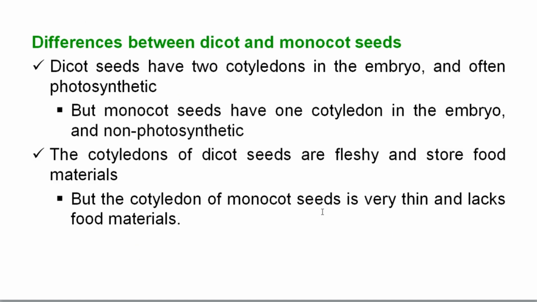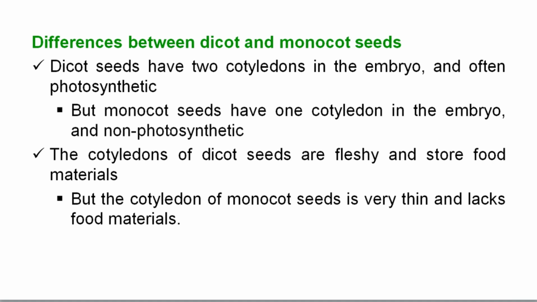What is the difference between dicot and monocot seeds? Let us discuss that. Dicot seeds have two cotyledons in the embryo, and these cotyledons are often photosynthetic. But monocot seeds have one cotyledon in the embryo, and this cotyledon is non-photosynthetic.